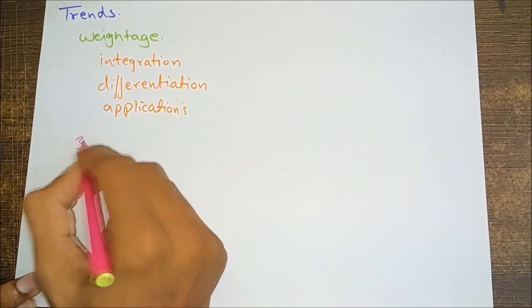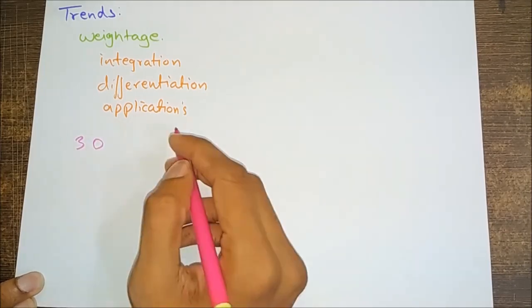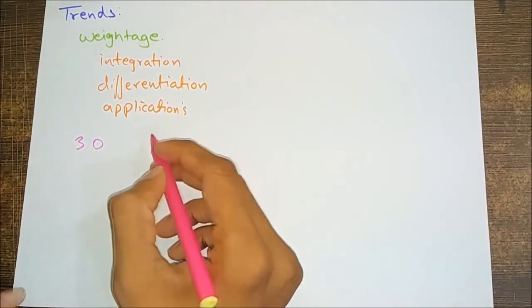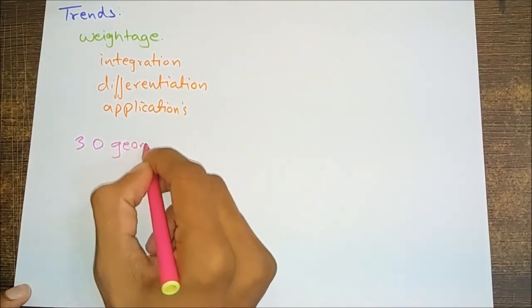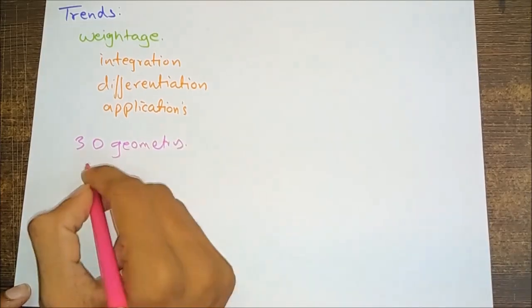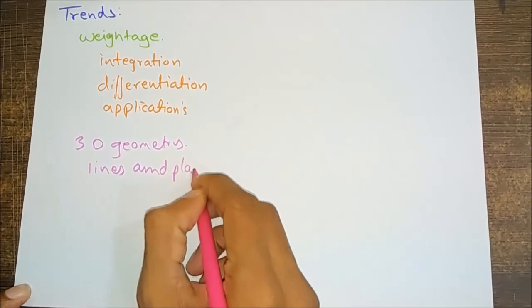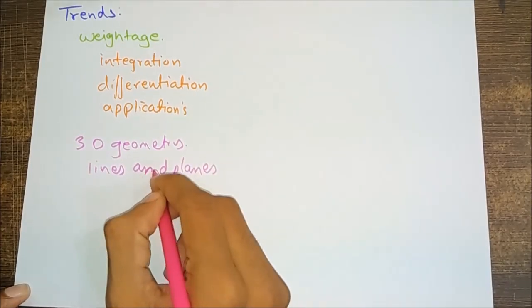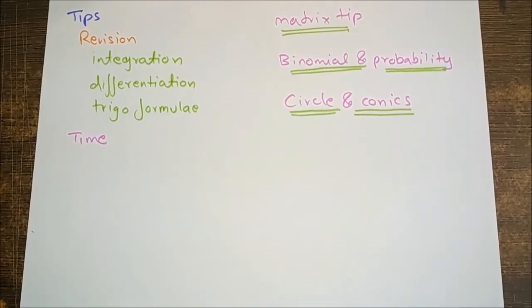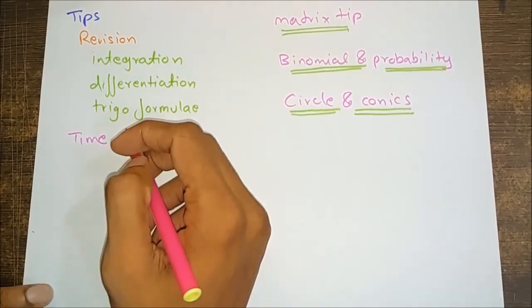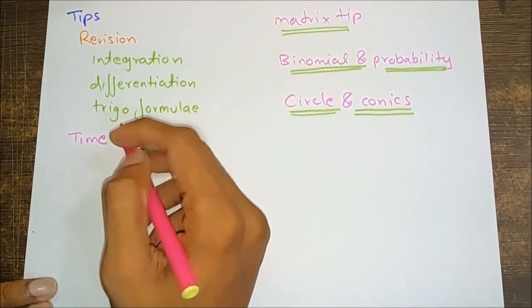Next is 3D geometry section, which contains the chapter 3D geometry, lines and planes. Tips to be remembered. Revision should begin with these chapters.